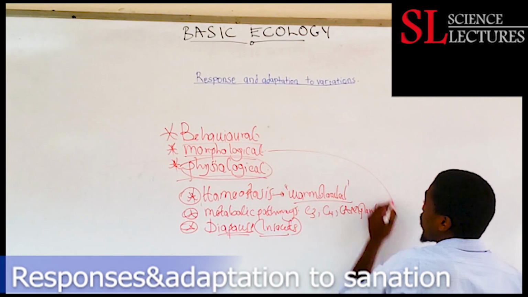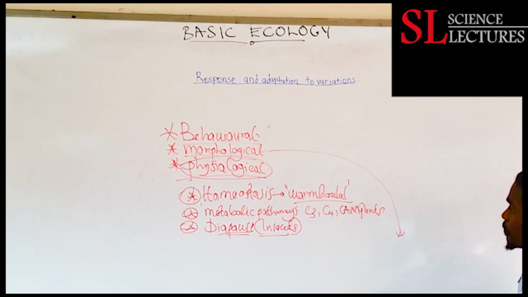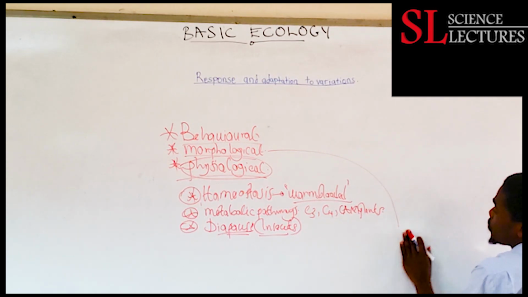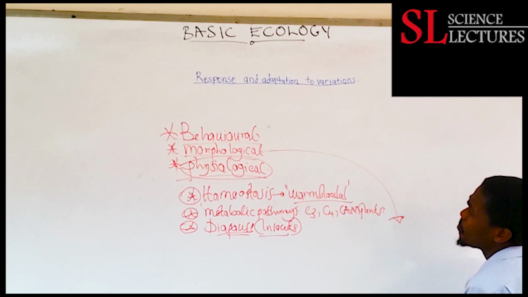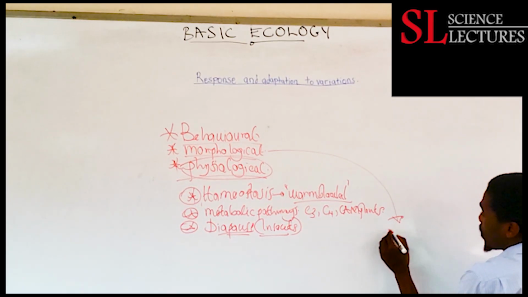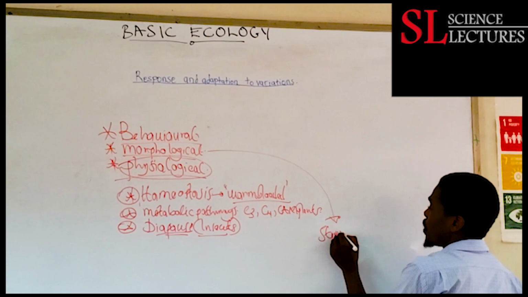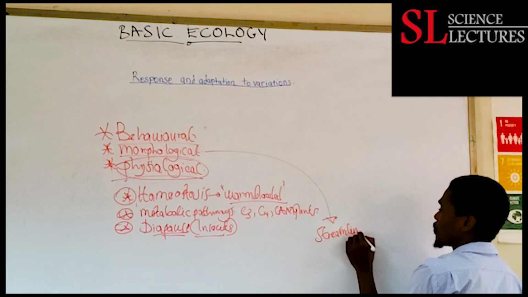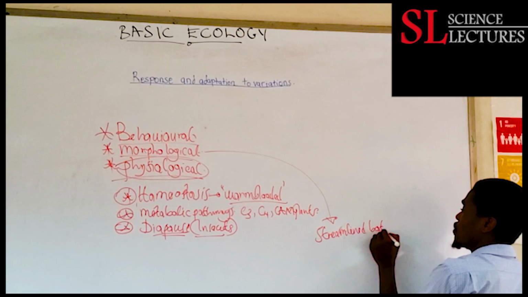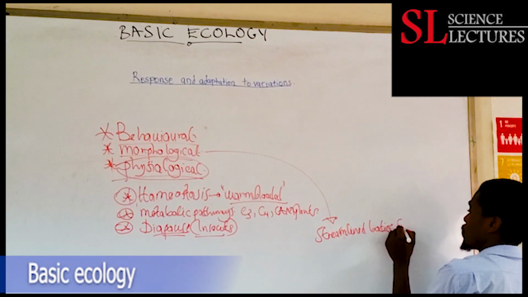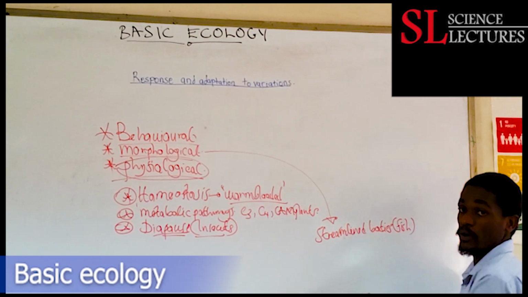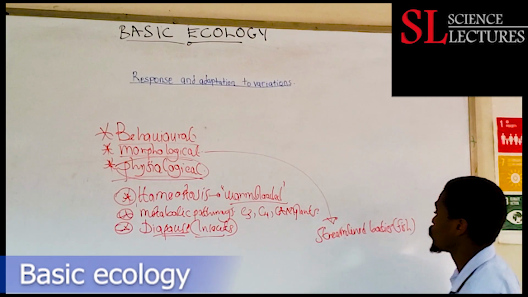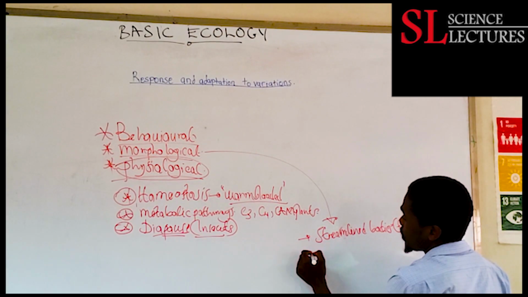Then we can have a look at the morphological. Morphology deals with the structure, the body orientation, how the body is shaped and the rest. So under morphological, we'll have streamlined bodies, for example in fish. The streamlined body in fish helps them to resist drag, to reduce resistance when swimming in water. That is a morphological adaptation.